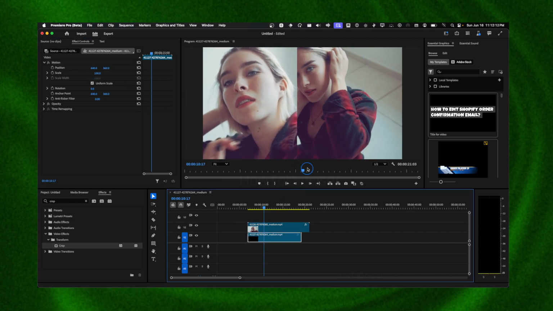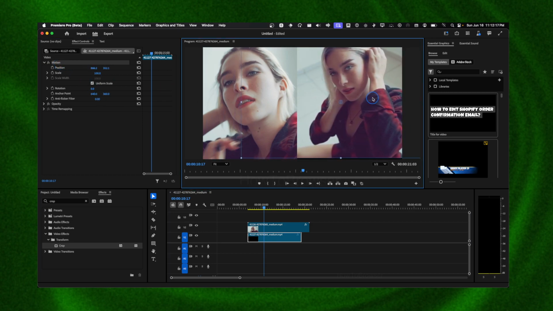Now we're going to click on the other video. You can click on motion here and drag the video to this side, to this side. Now we have two videos placed on both sides, one on one side and the other on the other side.